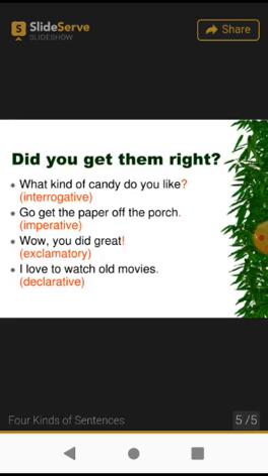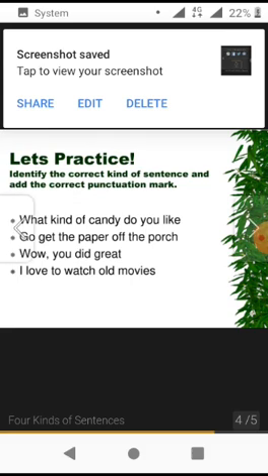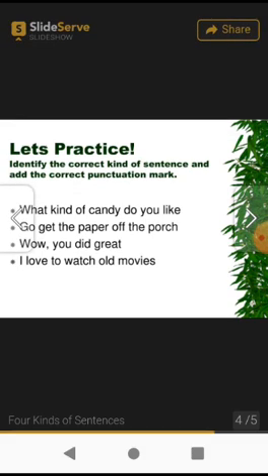Yeah, that's over. So you can see that what kind of candy do you like, it's an interrogative sentence. Go get the paper of the pouch means it is giving you a command, it is giving you an order, so it's an imperative sentence.